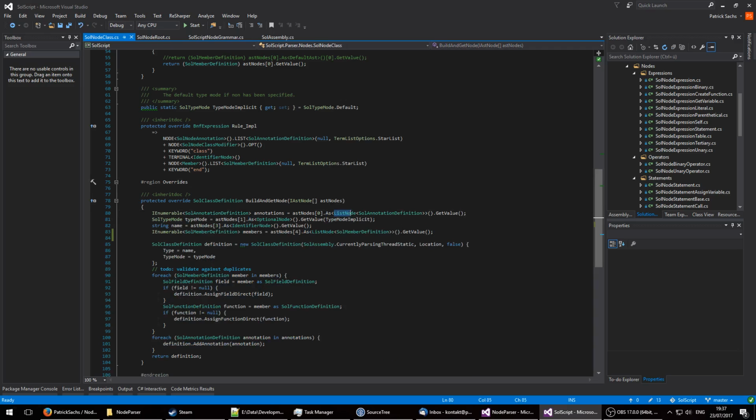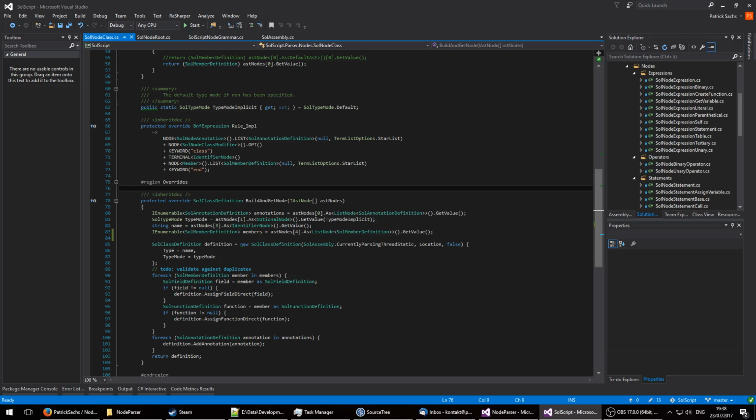So we cast them to a list node of sol annotation definition. We saw here we have a node of a sol annotation definition and then made a list out of it. So now we have a list node of sol annotation definition and we get the value of it, and boom, we already have an enumerable of sol annotation definition. No fancy magic involved, we don't have to do anything special. This is how it works.